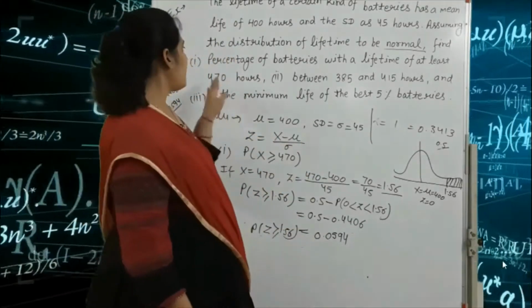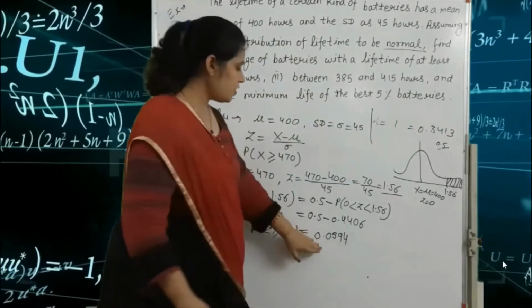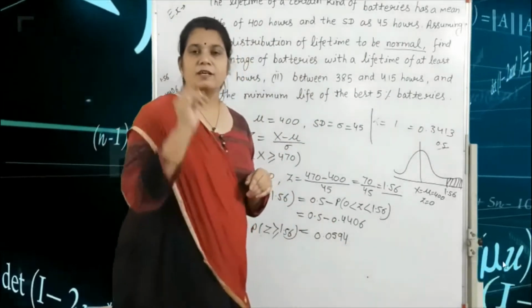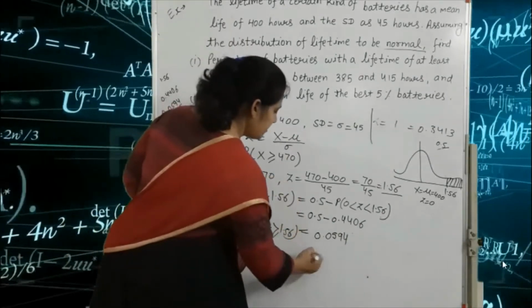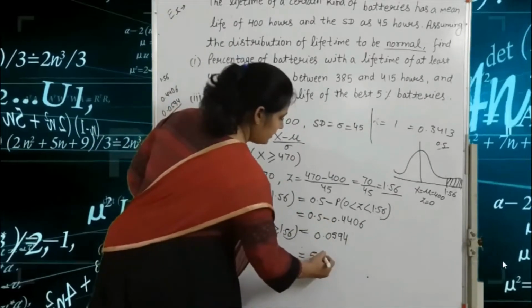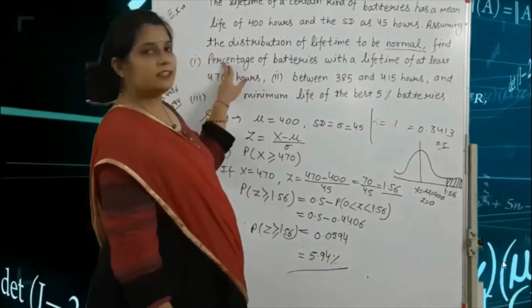But we need to find the percentage of the batteries. So 0.0594 multiplied by 100 gives 5.94%. This is the answer to the first part.